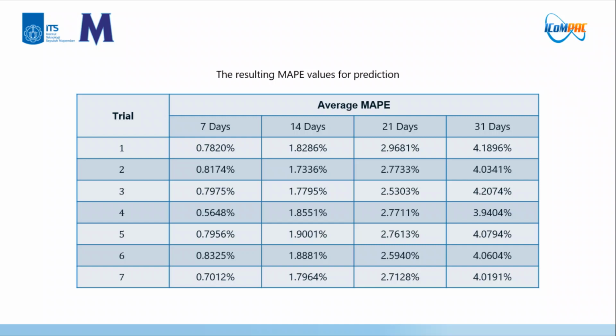And up to 31 days prediction period, the parameters generated by GA can provide good predictions. However, it is not guaranteed to produce good predictions for a longer prediction period because the MAPI values tend to increase with increasing prediction days.